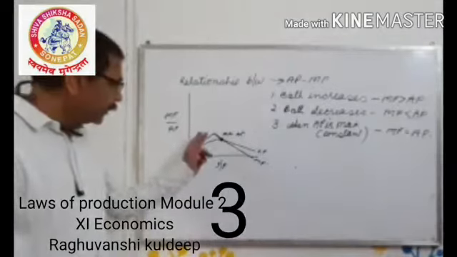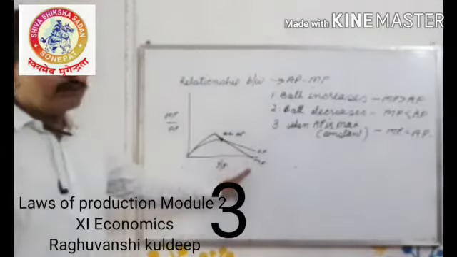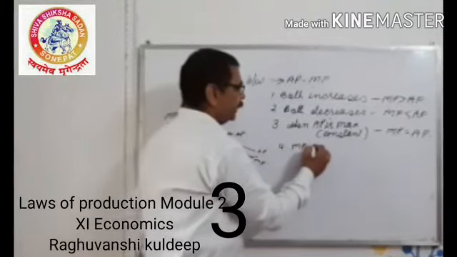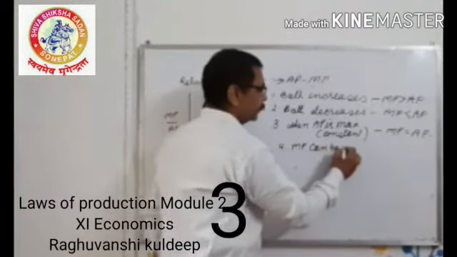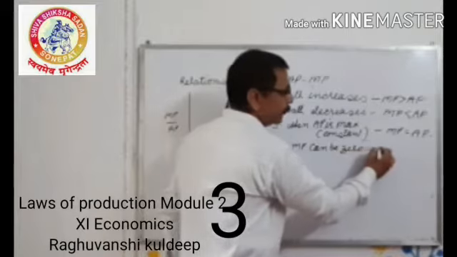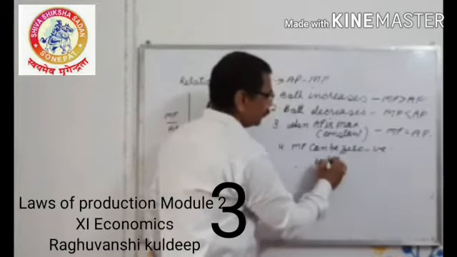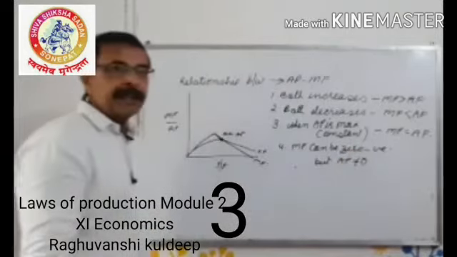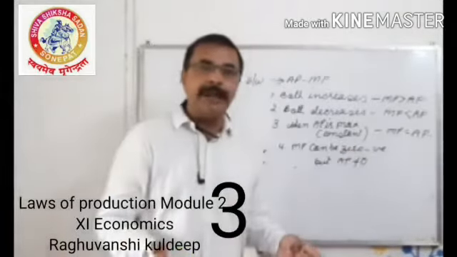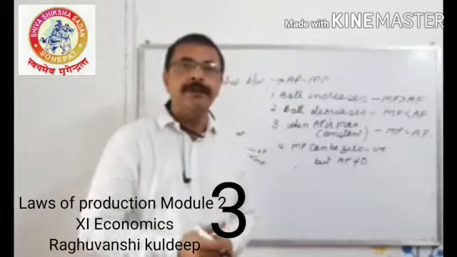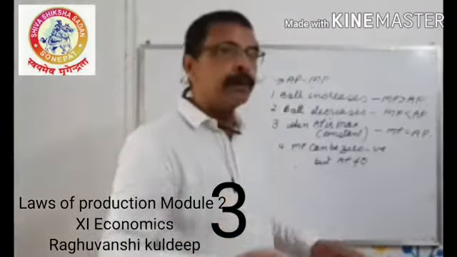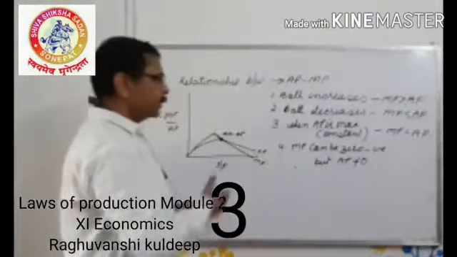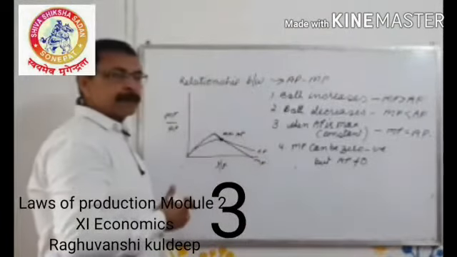One more thing: MP may be 0 or negative. MP can be 0 or negative, but AP cannot be equal to 0. Why? If average production is 0, that means total production is also 0. That means there is no work, no output in the factory or plant. These are the relationships between average and marginal.